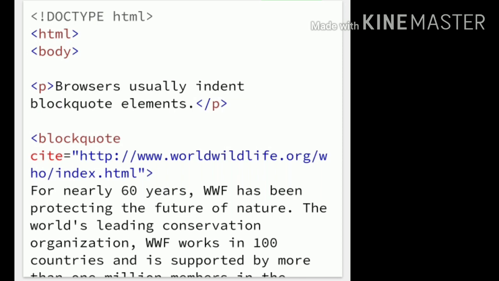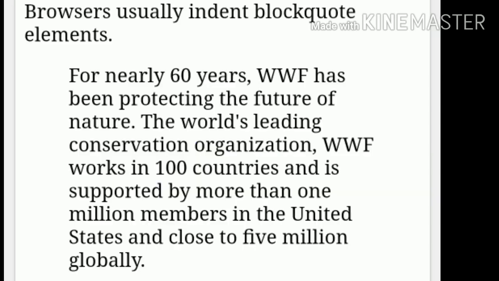For example, you can see that example program. You can write it in a similar manner to the previous HTML program: open the HTML code, open the body tag, and then open the paragraph tag, the P. Browsers usually insert quotation marks around the Q element. Then closing the paragraph.